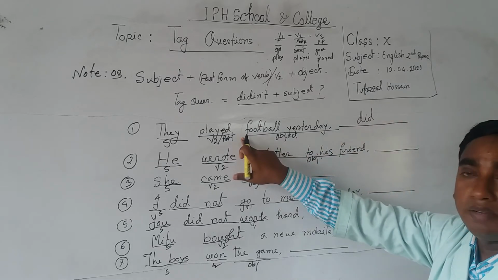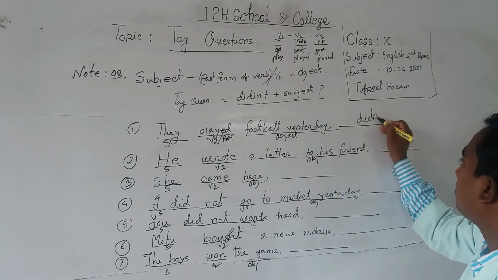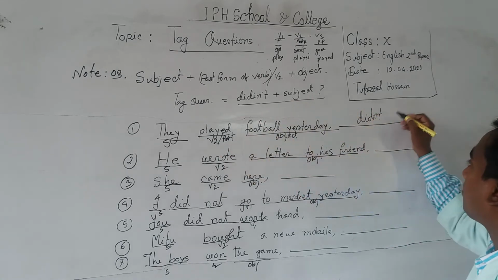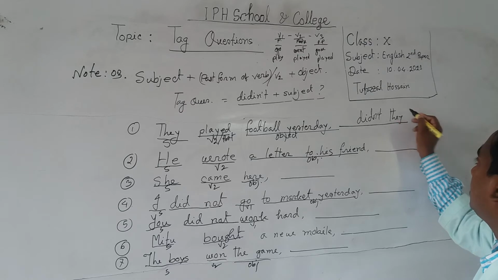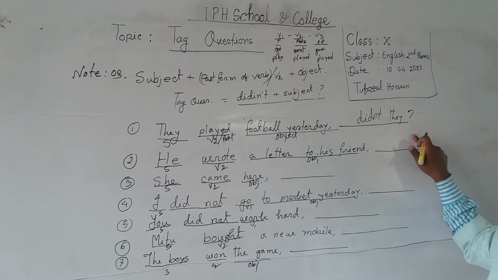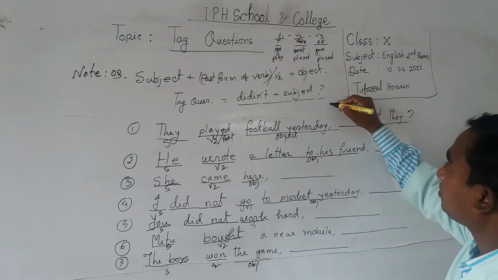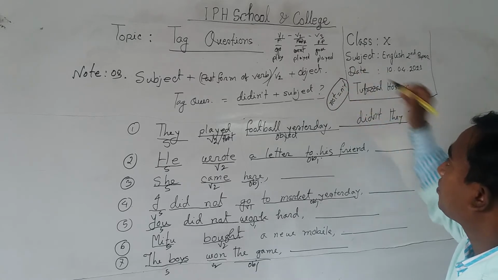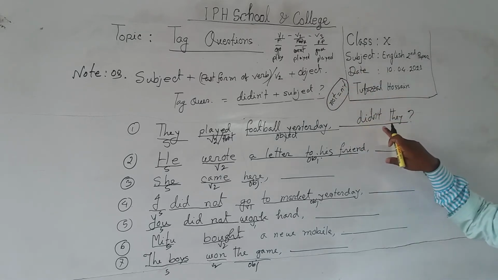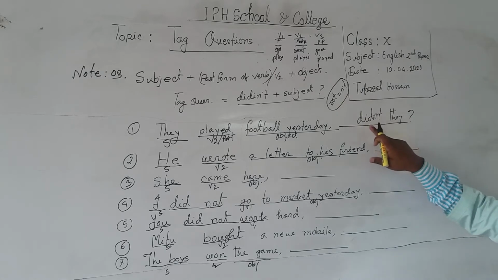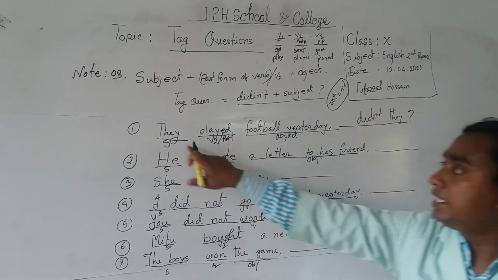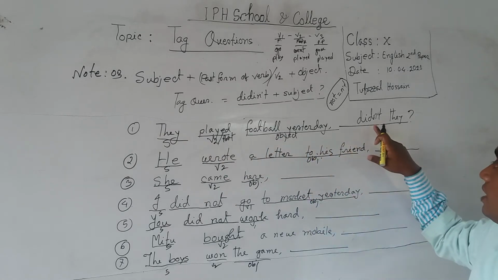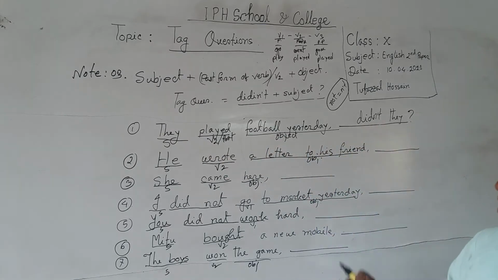As it is an affirmative statement, you have to make it negative plus subject. So the answer will be didn't, not, an apostrophe t. So not is short for n't. Didn't. So they played football yesterday, and the answer will be didn't they.